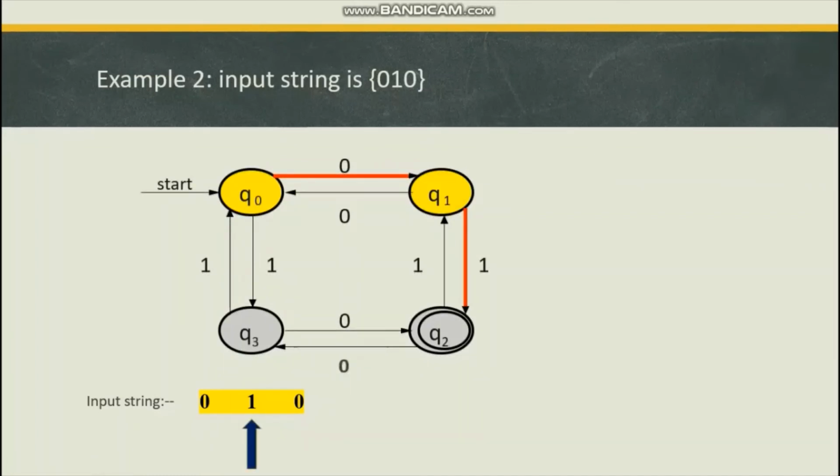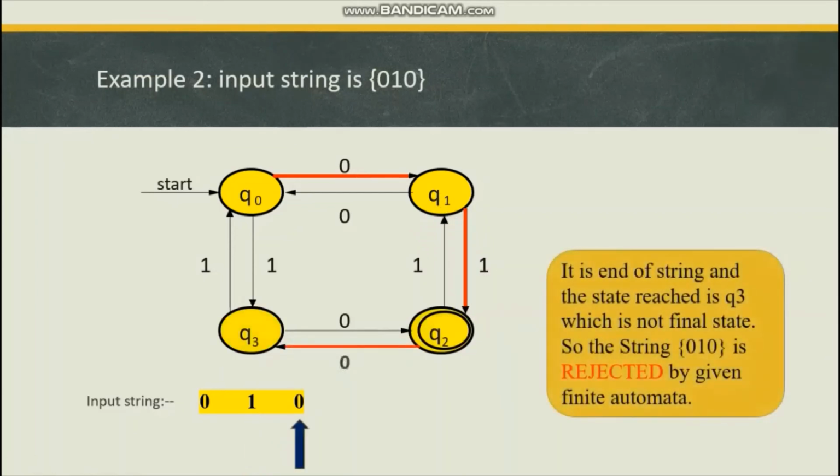Then currently we are in the state Q1, and next symbol to be processed is 1. So Q1 with 1 is transiting to Q2. Then next Q2 is the current state, and 0 is the symbol to be processed, so it is transiting to Q3.